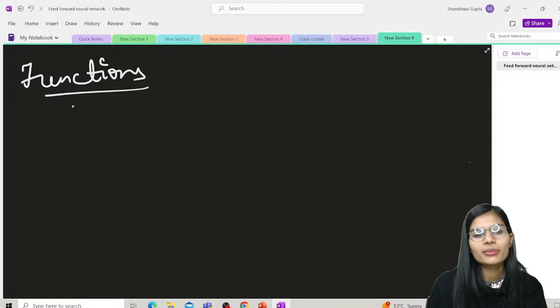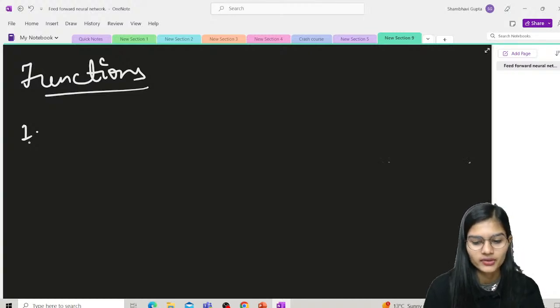Okay, now we'll be discussing the functions in your feed-forward neural networks. There are types of functions, your cost function, sigmoid function, these types of functions, right? So now we'll be discussing all of these in detail.